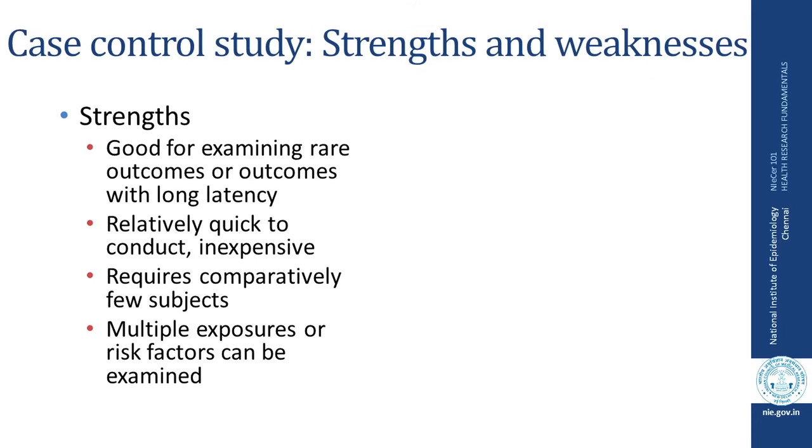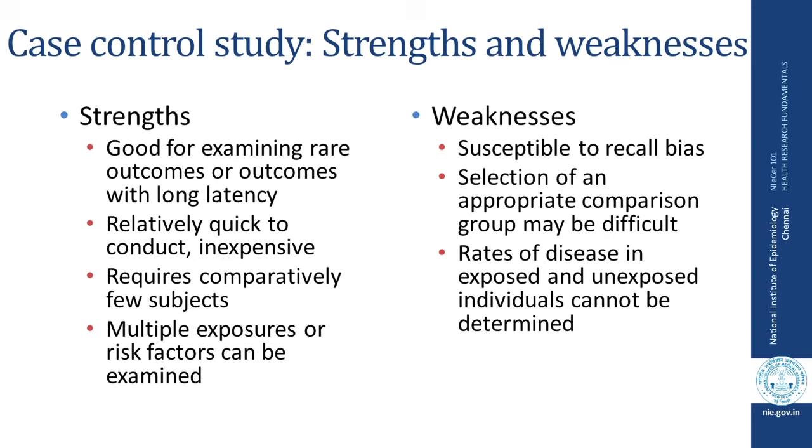Case control study also has certain strengths and weaknesses. These studies are especially good if the outcome is rare or the disease has a long latency period. They are fairly easy or quick to conduct and hence inexpensive, require relatively fewer subjects than cohort studies, and multiple exposures or risk factors can be examined at the same time.